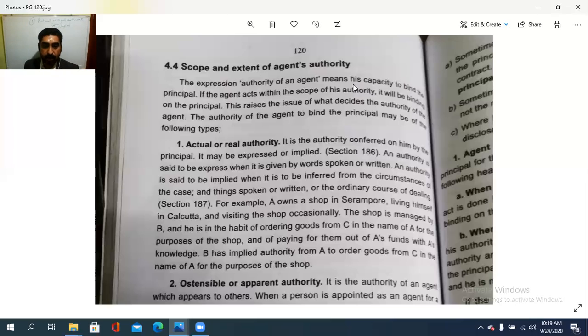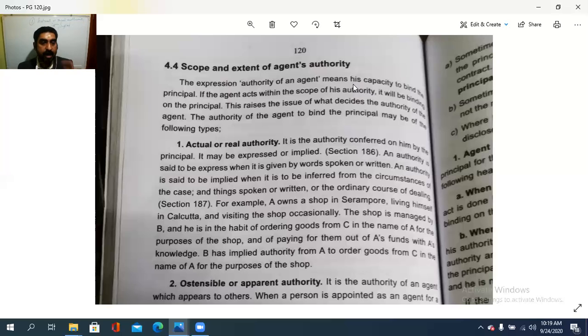So there is an implied authority because based on the circumstances to order the goods from C in the name of A for the purpose of the shop. So that is the actual or real authority. It may be expressed or implied by the word spoken or written, or as the case may be, circumstances of the case may be. Clear, students? So that is express or implied authority, that is the same as actual or real authority. This is the actual or real authority that is to be vested with the agent.